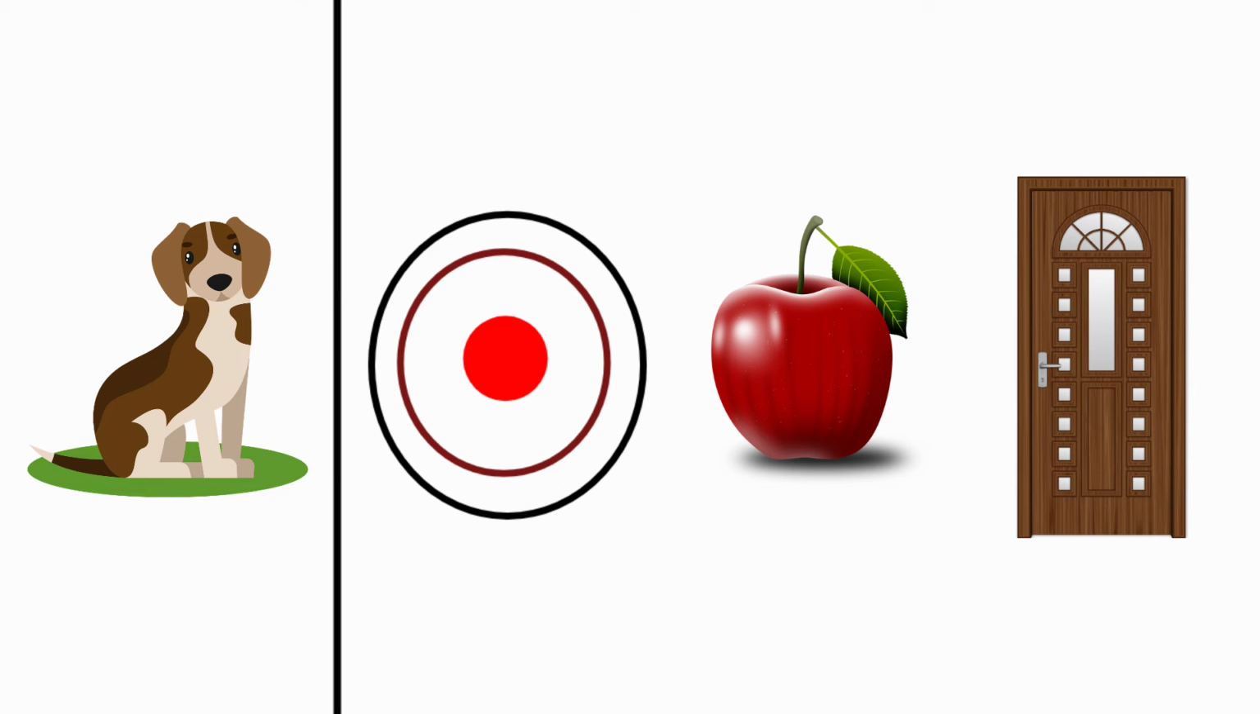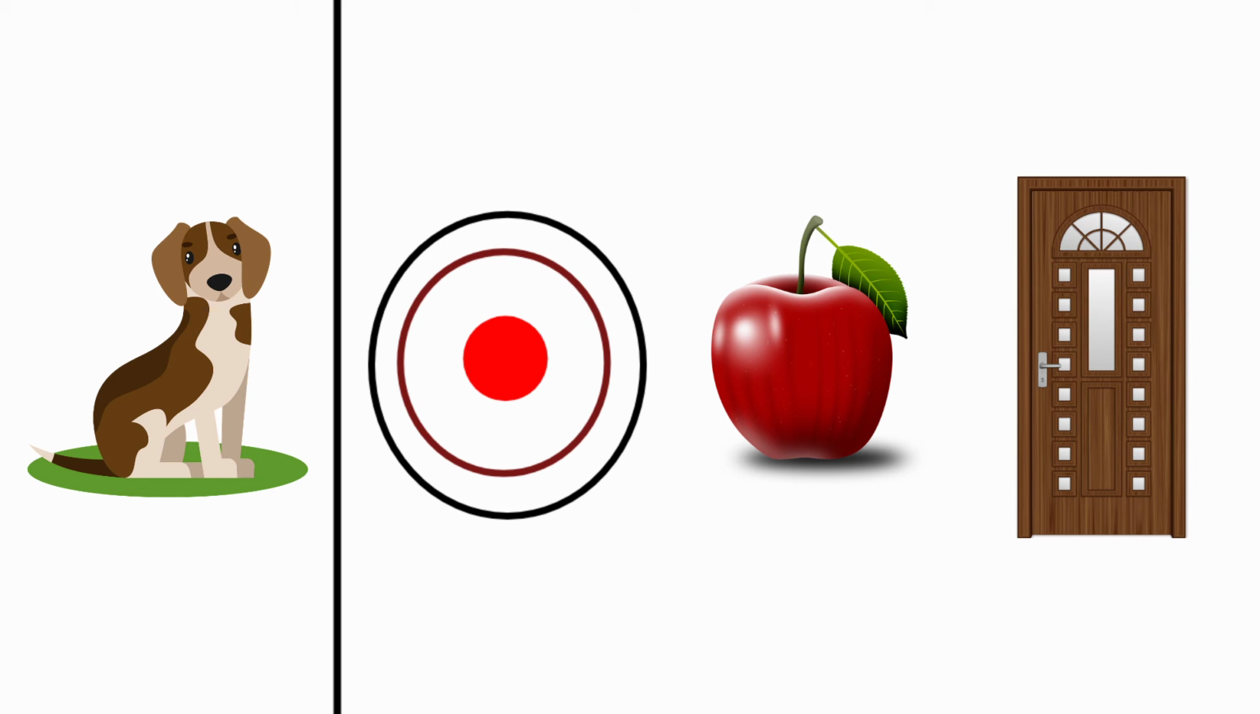Next one, apple. The beginning sound for apple is A. The beginning sound for dog is D. For dog and for apple, the beginning sounds are different. So, we should not circle the picture apple.